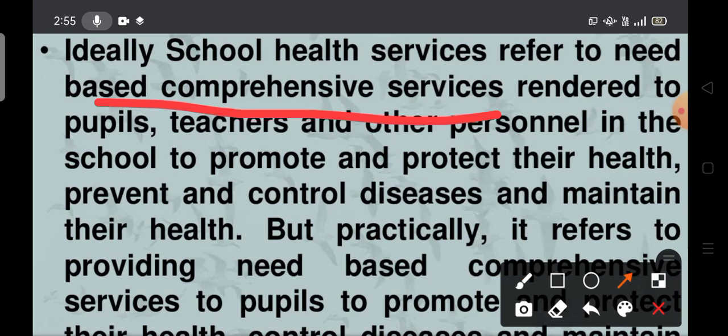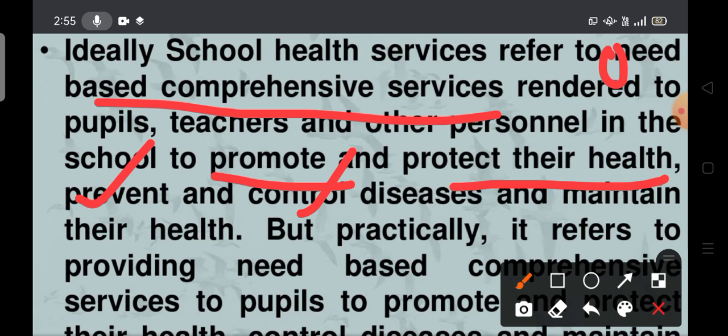The first point is need based services. The second point is that school health services are mainly to promote and protect their health, prevent and control common diseases, and maintain their health. Okay, this is the second point.